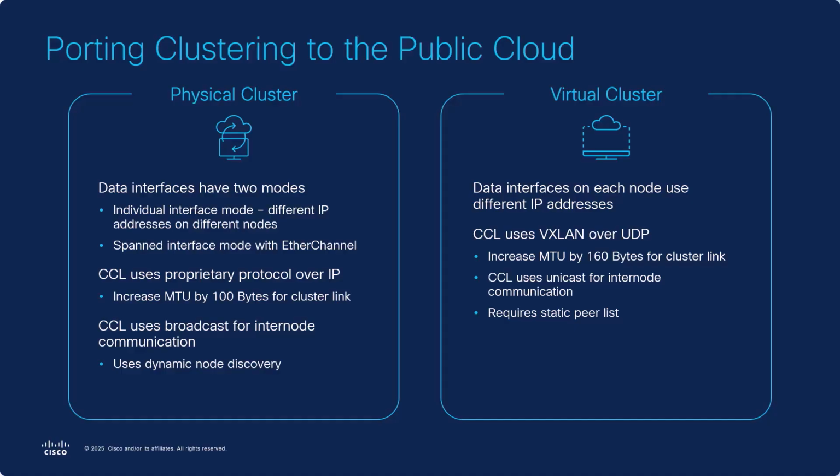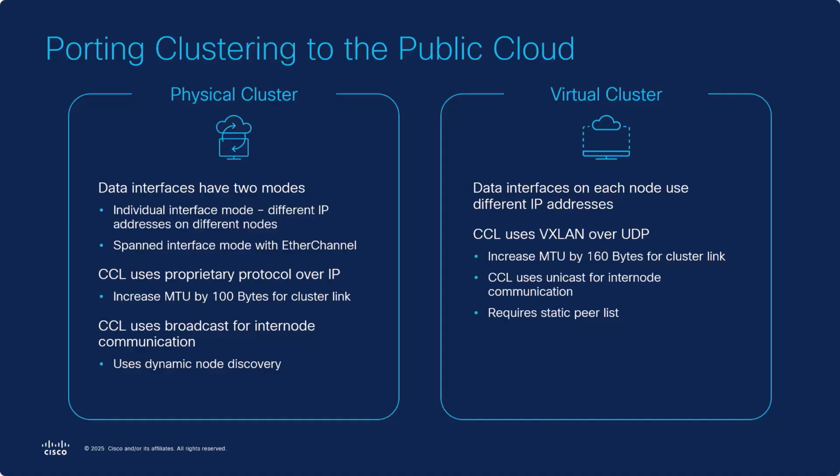Because we don't have a good analog of EtherChannel in the public cloud, we restrict to the individual interface mode when deploying clusters in the public cloud. The cluster control link utilized a proprietary protocol over IP in our physical clusters. In the virtual clusters, we replaced this with VXLAN over UDP to be better handled by the public cloud environment.